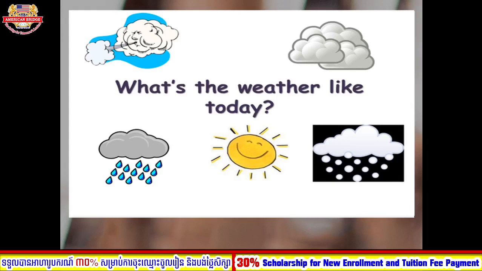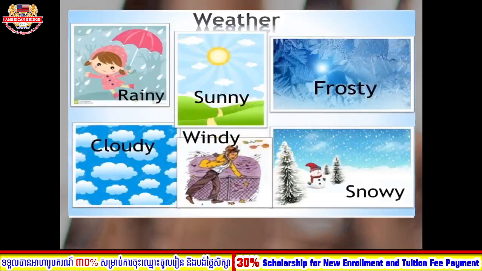As you know already, when you meet someone or when you study inside the class, teacher always asks you, what's the weather like today? So you can say the weather today is sunny, cloudy, windy or raining, right? Okay, so right now let's move to our vocabulary for today. Here is the vocabulary that you need to know.